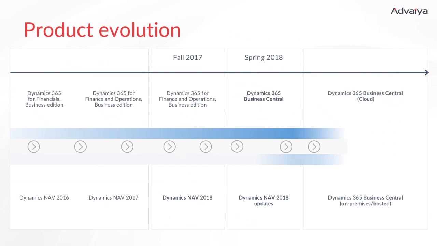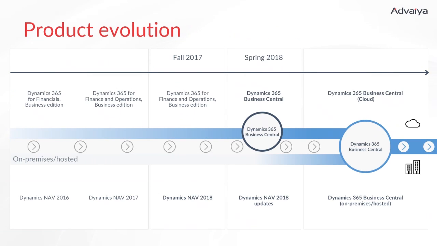This is a roadmap of how Business Central has evolved from its predecessors. Previously it was Dynamics NAV on-premise and hosted solutions, and then Microsoft released NAV 2018. After 2018, this is entirely built from the ground up, and it is now available as an on-premise, hosted, as well as hybrid solution.